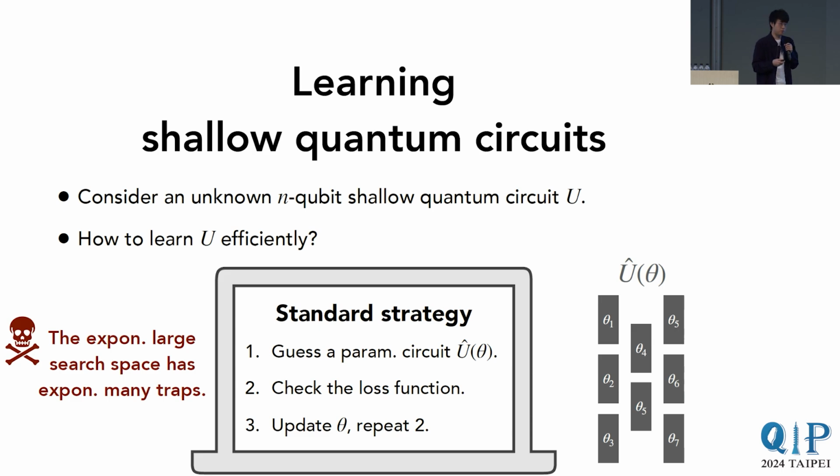However, as we have discussed, this exponentially large search space contains exponentially many bad local minima. Hence, this standard strategy that is often used in classical machine learning doesn't really apply in this situation, because the landscape is so rugged that it would easily get stuck in some of these traps.